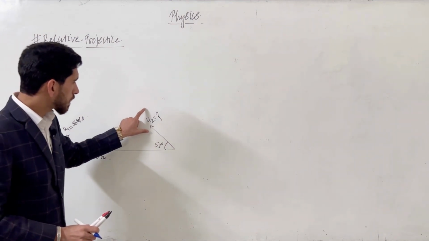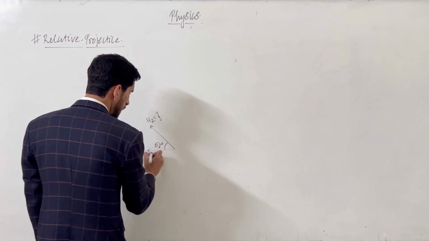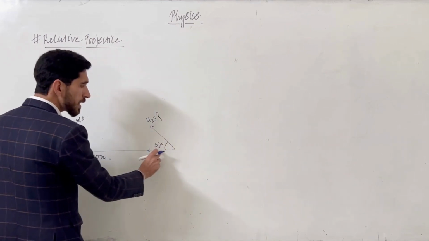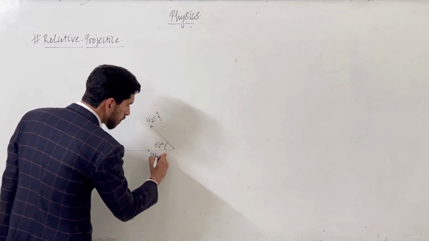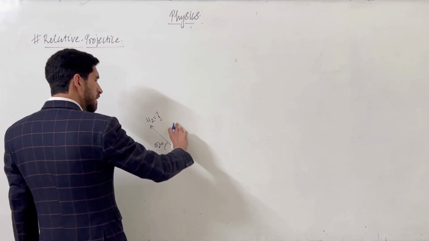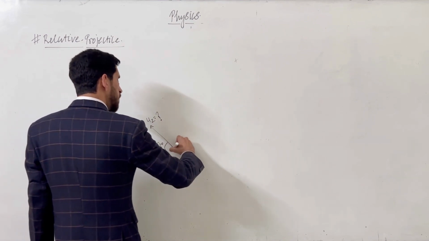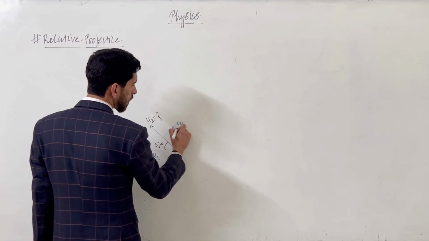Now let's consider the components of this object. Its component towards cos 53, cos 53 is 3 by 5. So what we can write? 3u2 by 5. And u sin 53. Sin 53 is how much? 4 by 5. So it will become 4u2 by 5.